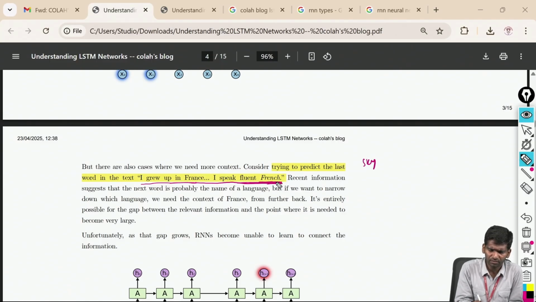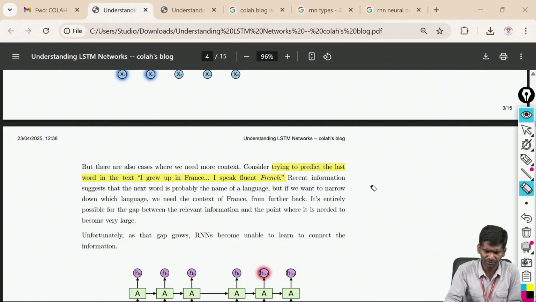That means our predicted output depends upon the entire sequence of words. So how will this RNN model take up this challenge and try to predict it? There are many collisions and many ambiguities also happening.